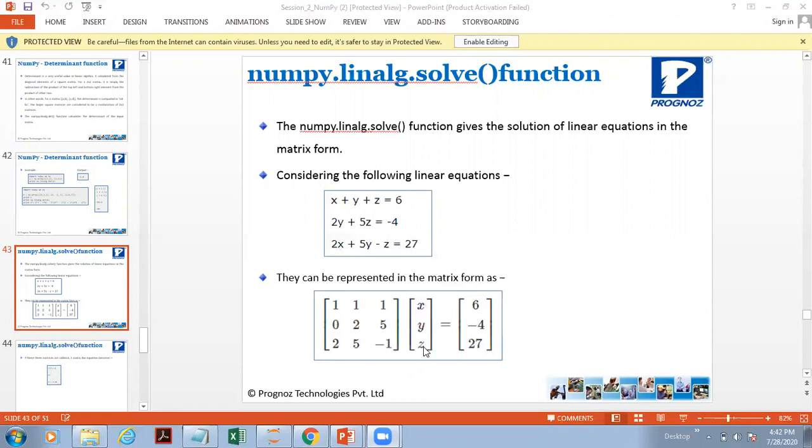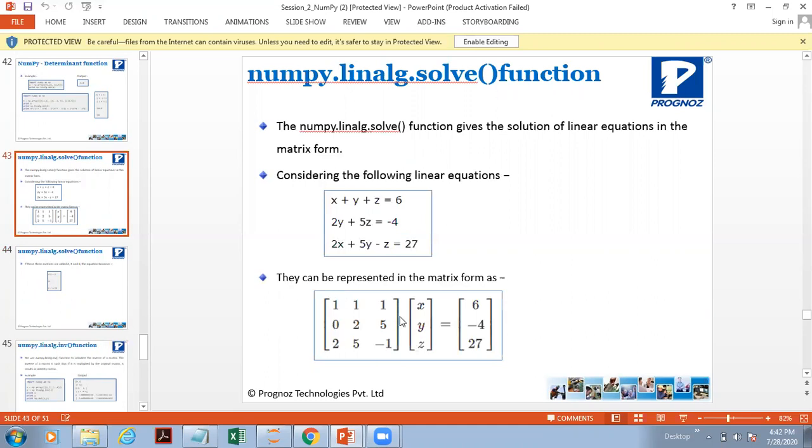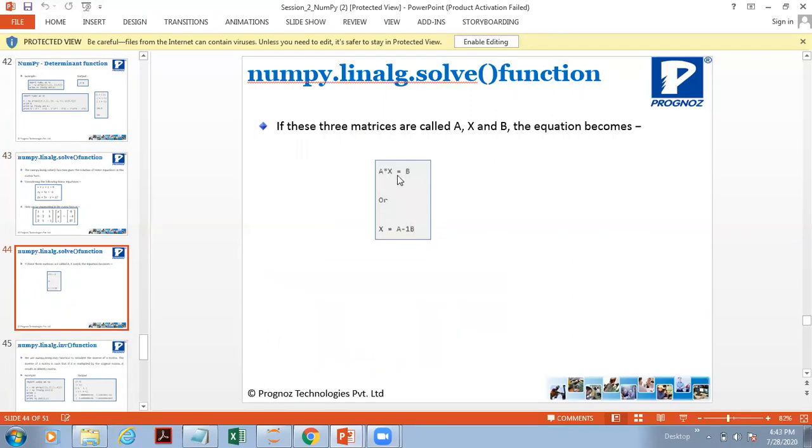We have to calculate the values of x, y and z from this equation. Okay, so how are we going to do this? This particular thing is written in this format. We write it as A into X is equal to B. So this matrix we will define as A, this is our A matrix. This is your variable matrix, defined as capital X. This is your constants matrix, you can call it B. Understood? This is A X B. So here we are writing A into X is equal to B.